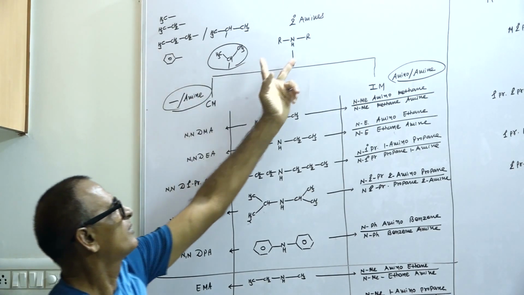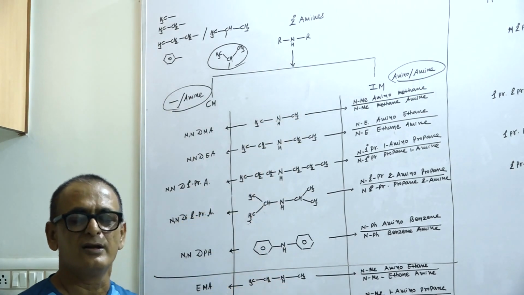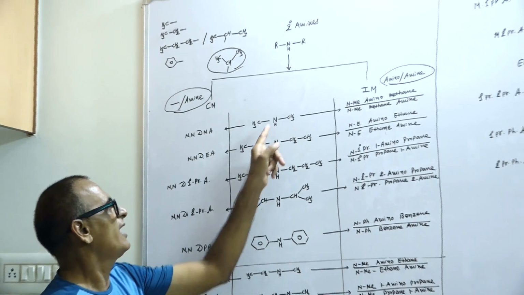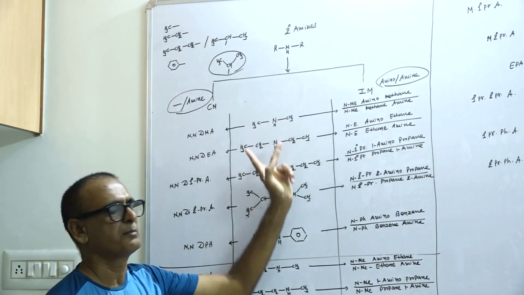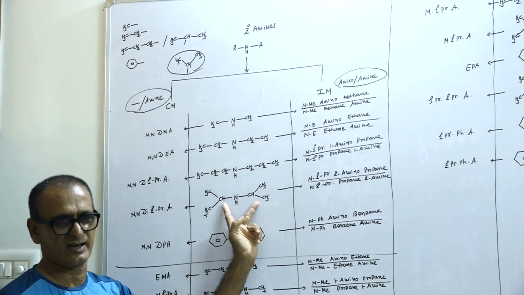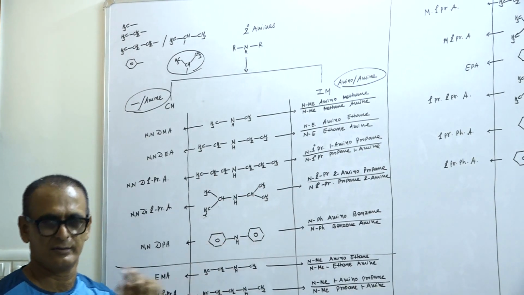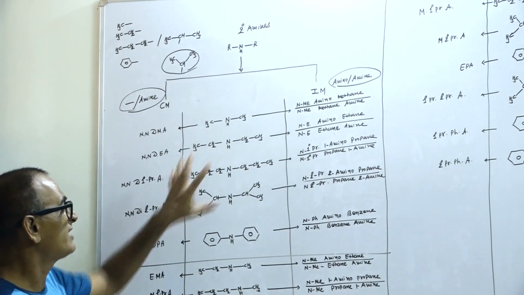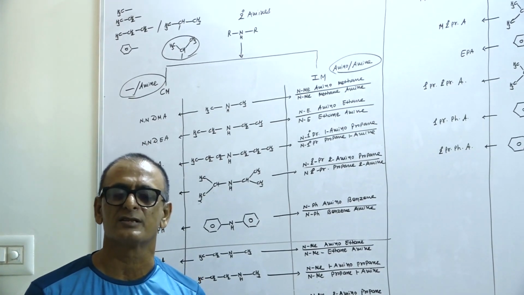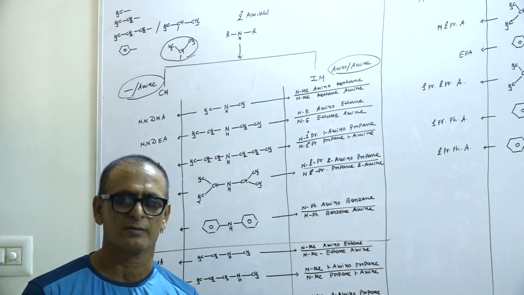First of all, we will start to write the structural formula of secondary amines. NH, both side methyl, both side ethyl, both side primary propyl, both side secondary propyl and both side phenyl. This type of secondary amines are known as symmetrical secondary amine.